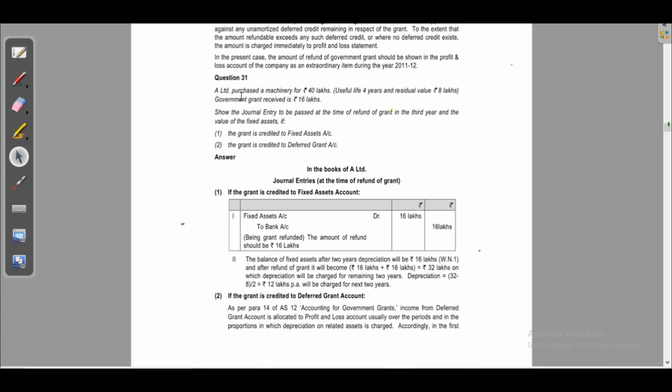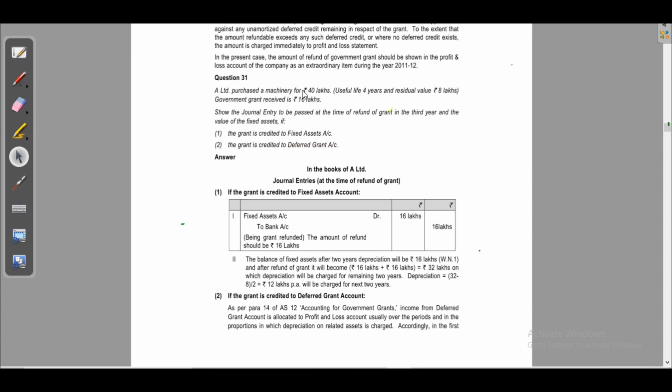Question number 31. A Limited purchased a machinery of 40 lakhs, useful life 4 years, residual value 8 lakhs. Government grant received is 16 lakhs. Show the journal entry to be passed at the time of refund of grant in the third year and the value of fixed assets. If the grant is credited to fixed assets account, this is nothing but net method. If the grant is credited to deferred grant account, this is nothing but gross method.